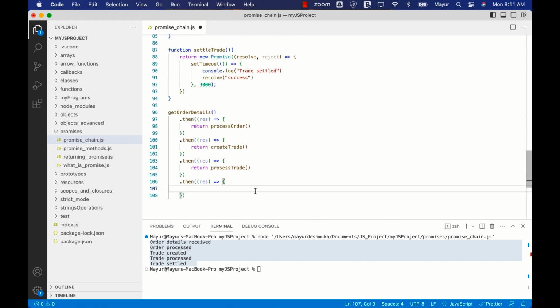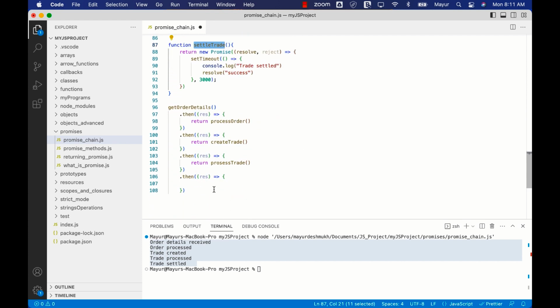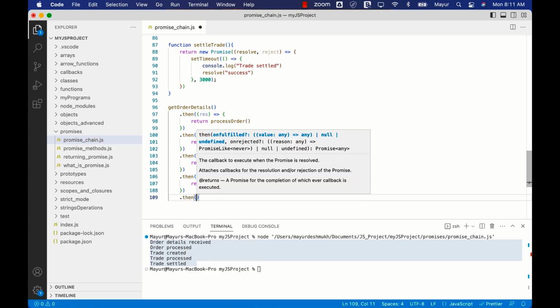And after the processing of the trade, we have finally settlement of the trade, which we can also return. And after the settlement is done, we can use then one more time.